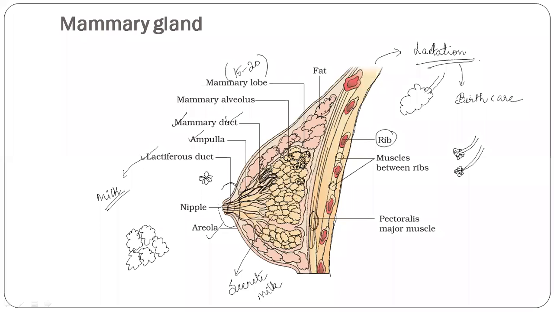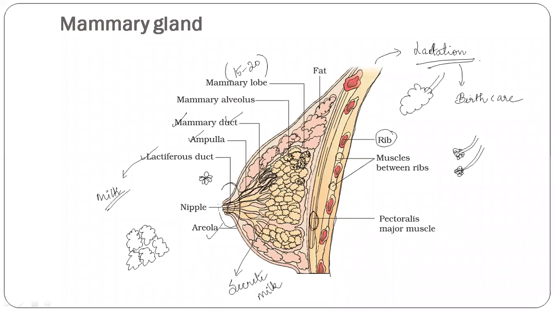Many mammary ducts join to form a wider mammary ampulla, which is connected to the lactiferous duct through which the milk is sucked out. The lactiferous duct is where the secretion of milk takes place, and from the nipple the milk is sucked out.